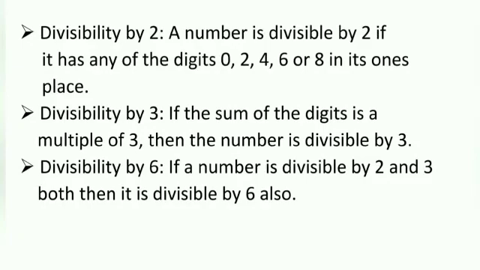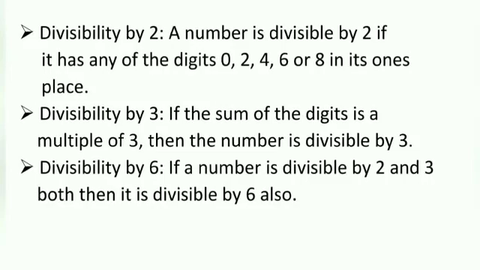Divisibility by 3. If the sum of the digits is a multiple of 3, then the number is divisible by 3. Suppose 54 is the number. Now 5 plus 4 is equal to 9 and 9 is divisible by 3. Divisibility by 6.